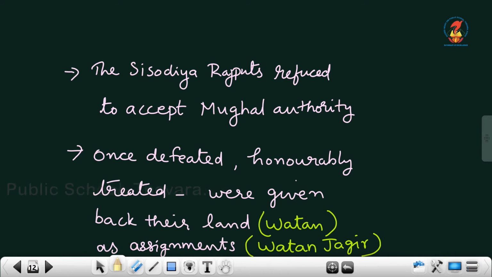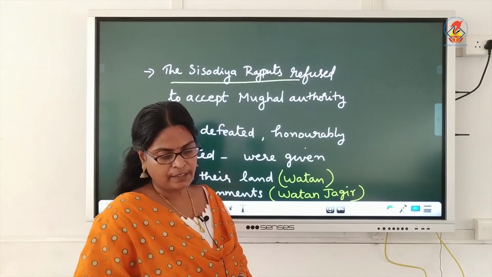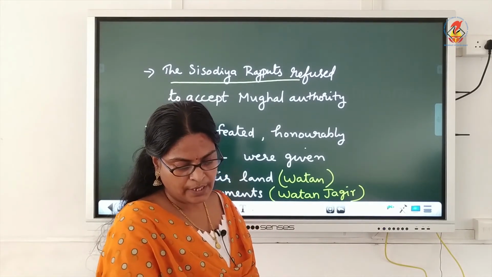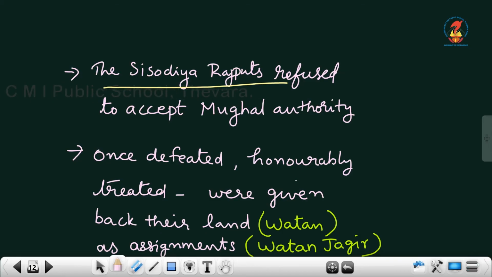Now, the Sisodia Rajputs refused to accept the Mughal authority for a long time, and we have studied that they accepted the Mughals during Jahangir's time, right? Once defeated, they were treated honorably by the Mughals, and they were given back their land.